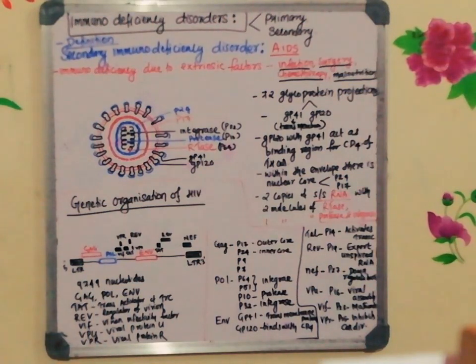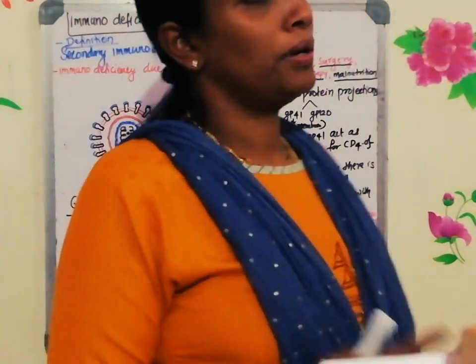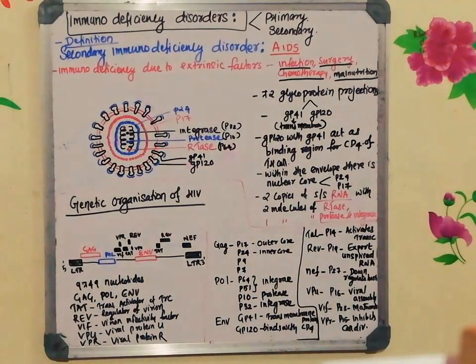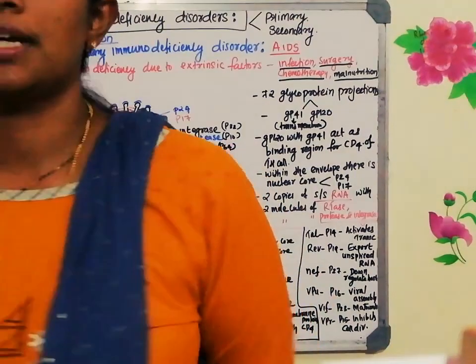Whenever there is a defect in the immune system, when the immune cells are not properly activated or properly formed, that can lead to immunodeficiency disorder. The secondary immunodeficiencies are acquired immunodeficiency disorders. So all the secondary immunodeficiency disorders are called acquired.